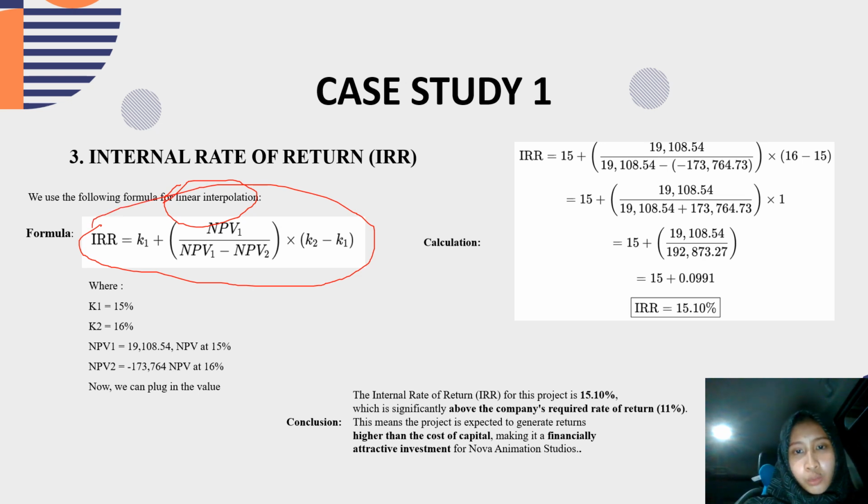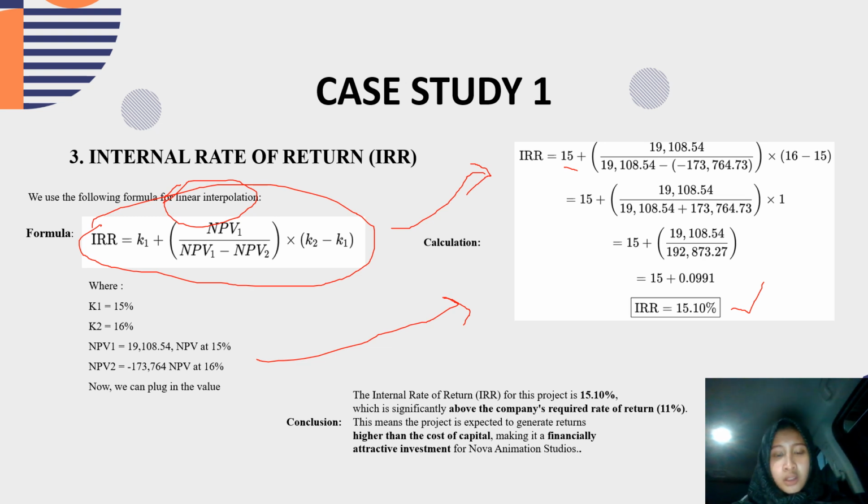So we put in the values: Q1 is 15, and the NPV is 19.108.54. So the result of IRR is 15.10%.